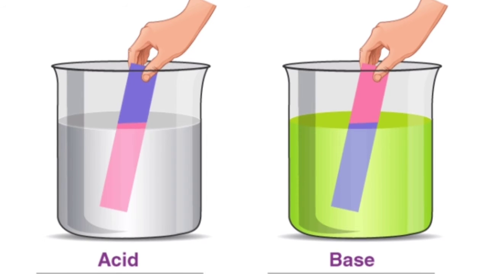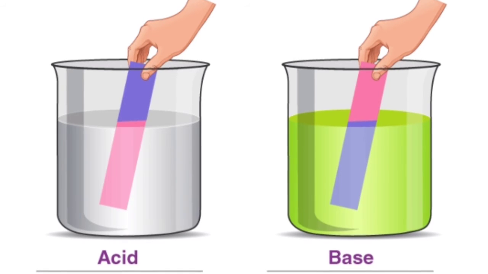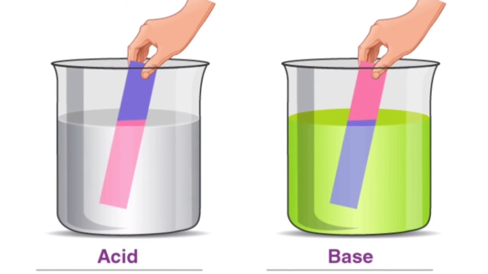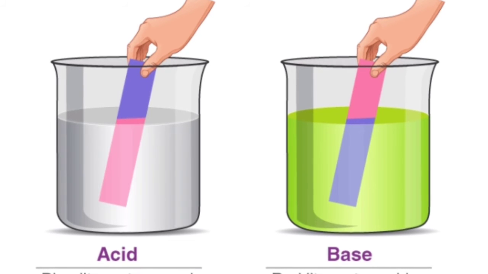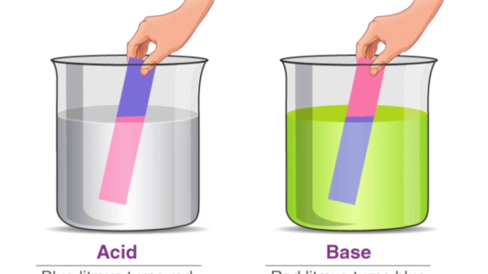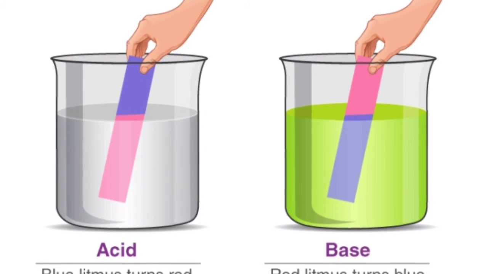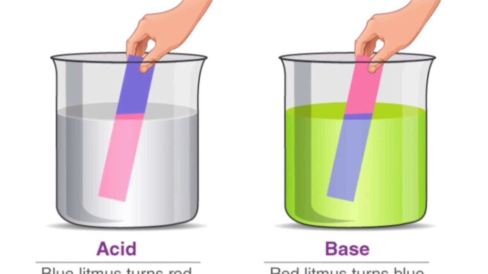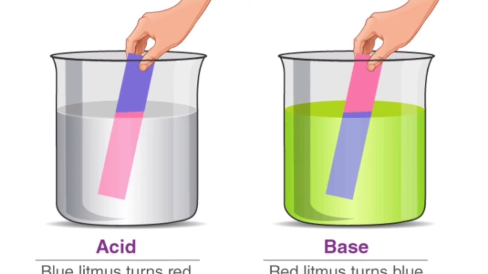To start the experiment, let's take red and blue litmus paper, lemon juice, washing soda and turmeric. To do this experiment, make a solution of each substance. For this, put less than half a teaspoon of the substance in a bowl and fill one third of it with water. Now stir it with a spoon till the substance dissolves fully.